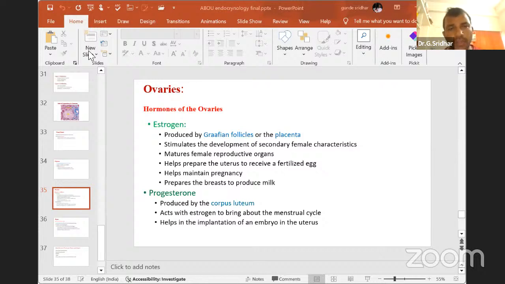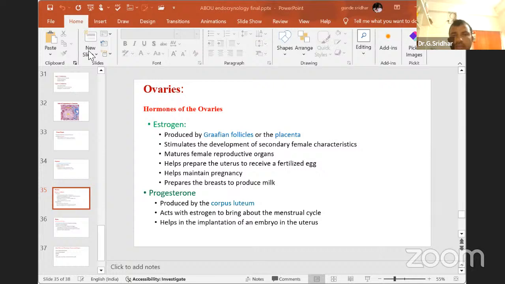But why do we keep these reproductive organs among the endocrine glands? Because the ovary and testis release hormones to develop secondary sexual characteristics and to stimulate the synthesis of reproductive cells or gametic cells like ova and spermatozoa in the reproductive organs. That's why we kept the ovaries and testes in the endocrine glands.